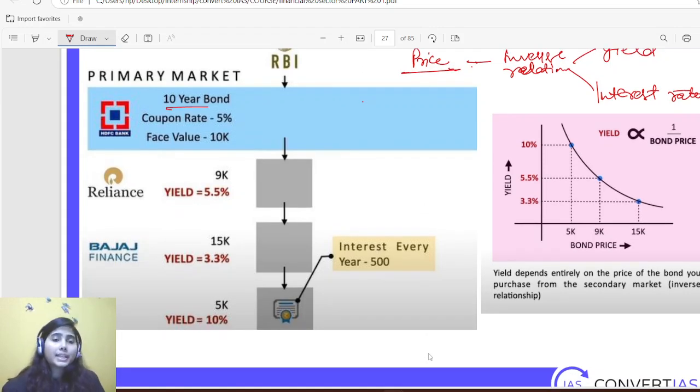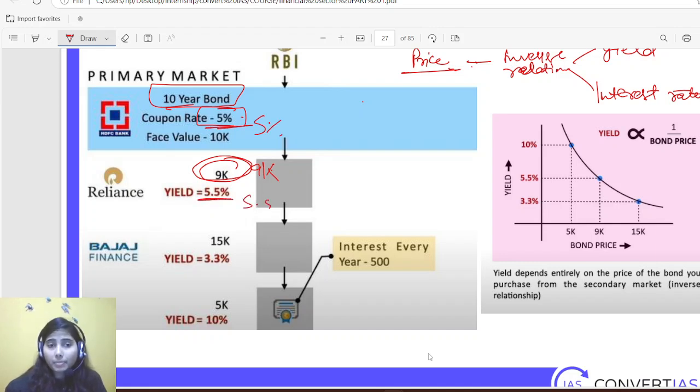Why? Suppose there is a 10-year bond with a coupon rate of 5%, the government is paying 5% interest on it yearly. Suppose the price of the government bond decreases to 9,000. Earlier the yield was 5%, but after this they will be getting 5.5%. So you can see when price reduces, yield increases, that means interest rate increased.